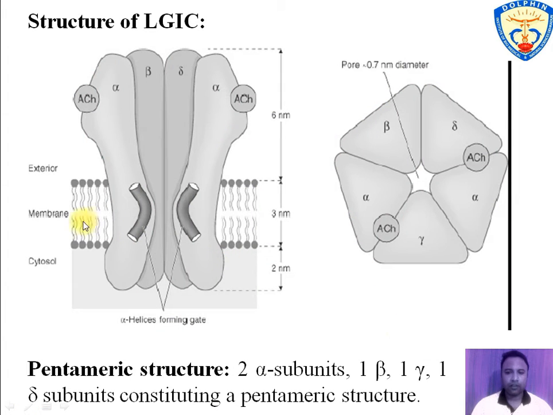Structure of ligand gated ion channel. Ligand gated ion channel contains 5 subunits, that is 2 alpha subunits, 1 beta subunit, 1 delta subunit and 1 gamma subunit, resulting in pentameric structure. Acetylcholine binds in between alpha and delta subunit and alpha and gamma subunit.